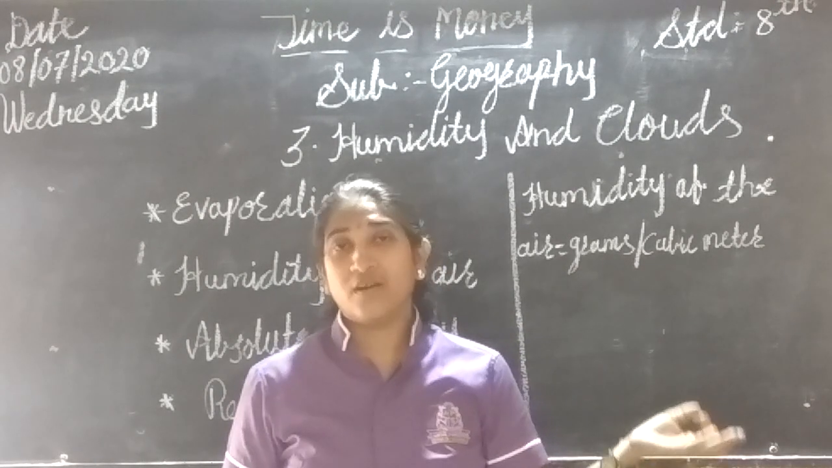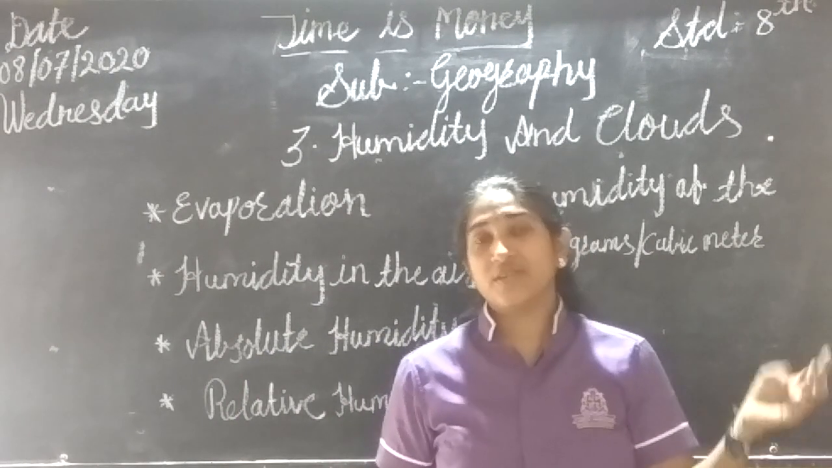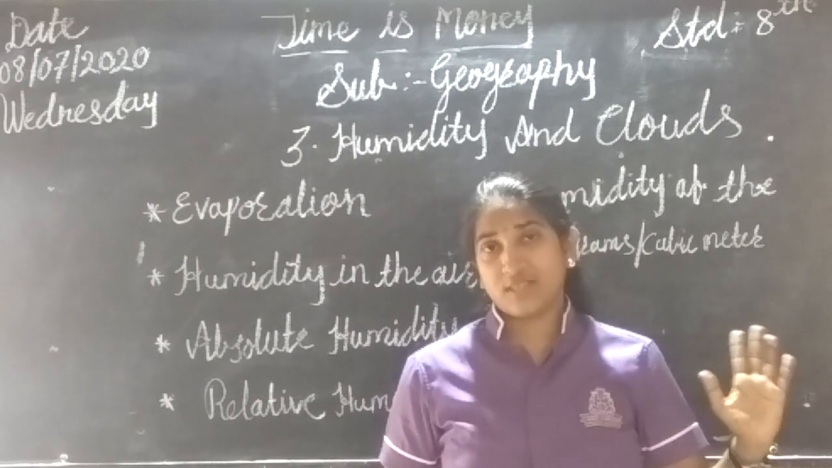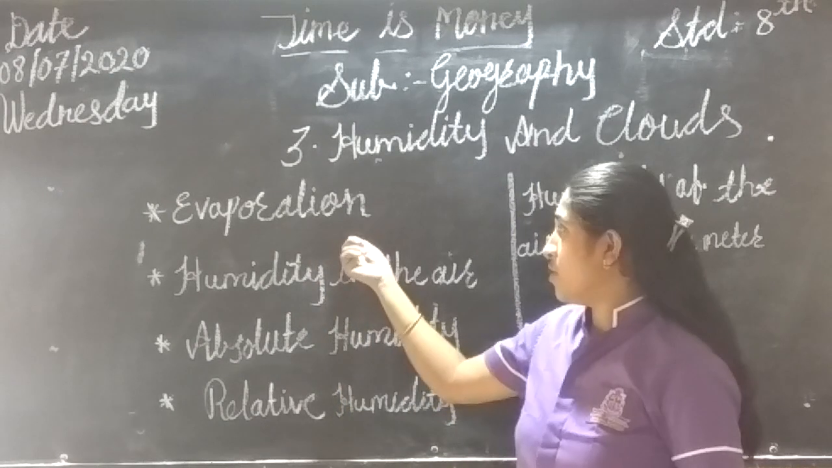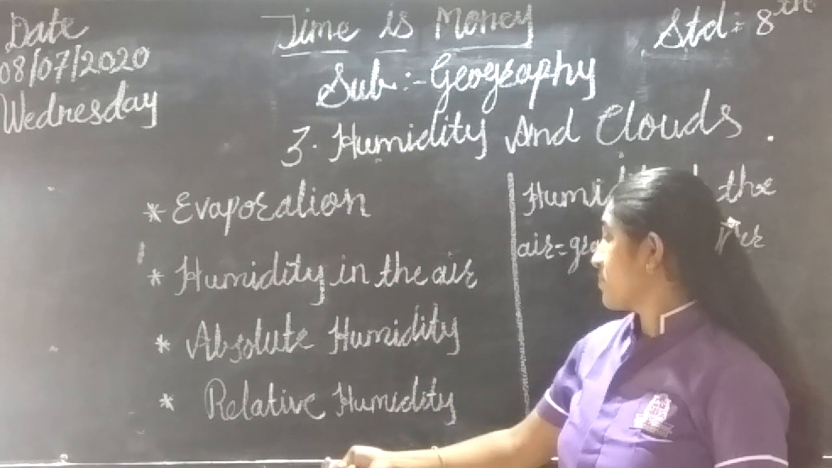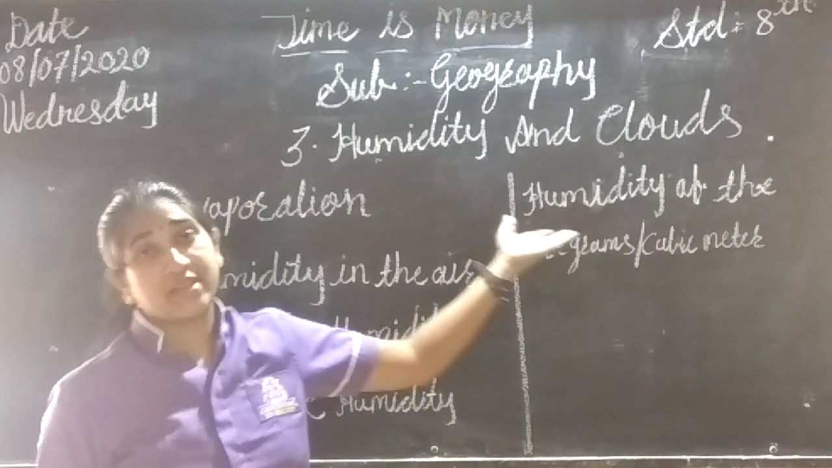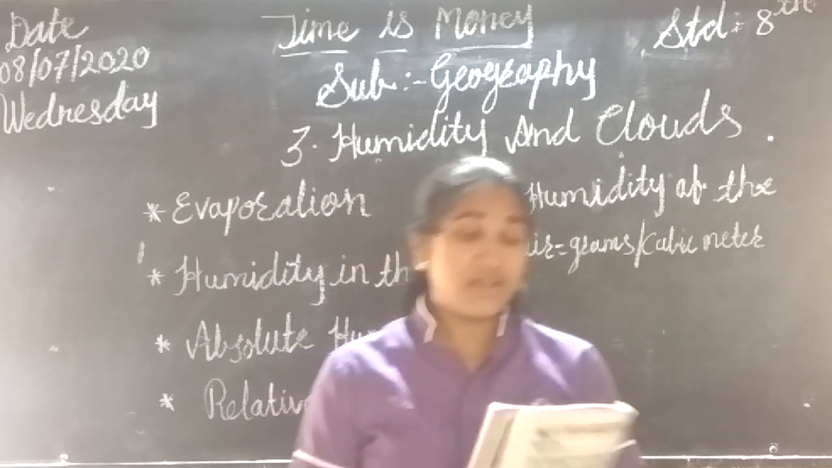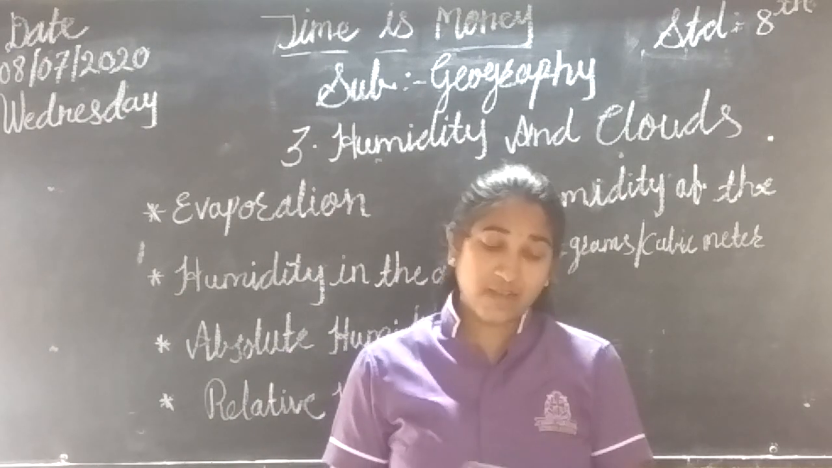Okay, that means it consists of water, water vapor, moisture, dry cool air, hot air. All these things we are going to study in this lesson. That includes evaporation, humidity in the air, absolute humidity, relative humidity, and how we have to measure humidity. All these things we are going to learn in this lesson. Now let's start our lesson number 3, humidity and clouds.